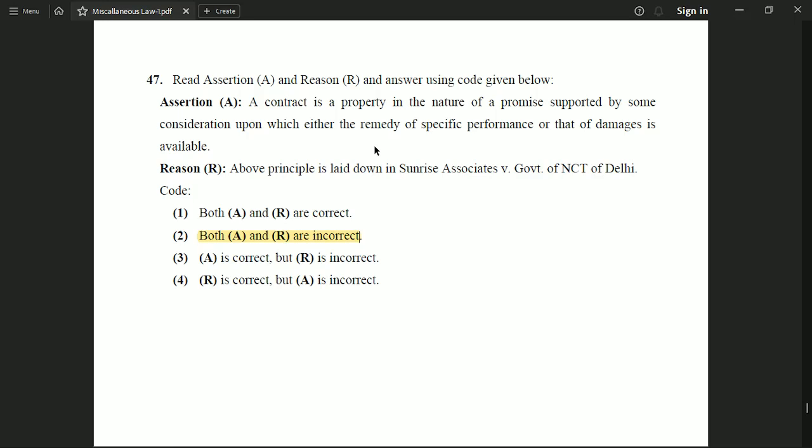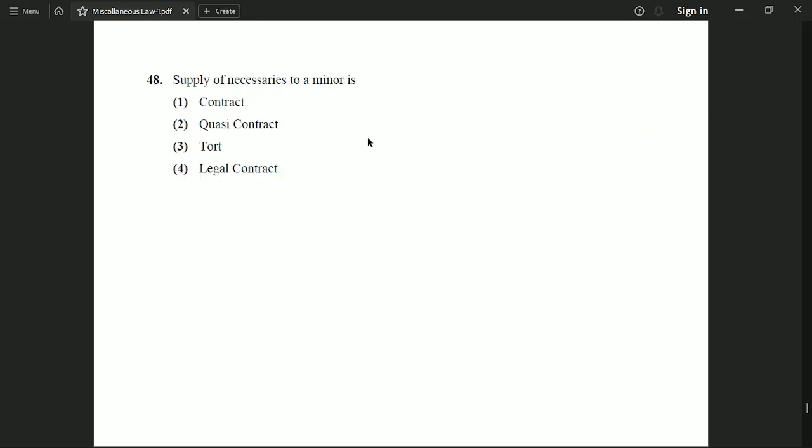Okay. The next question is, supply of necessaries to a minor is: option 1, contract. Option 2, quasi contract. Option 3, tort. Option 4, legal contract. And the correct option to this question is option 2, which says it is a quasi contract.